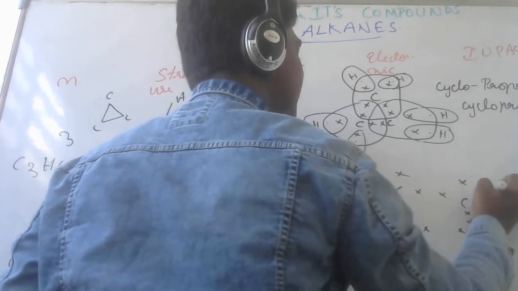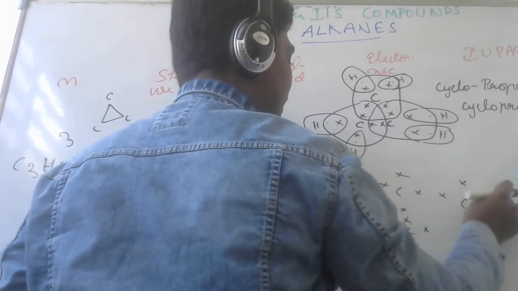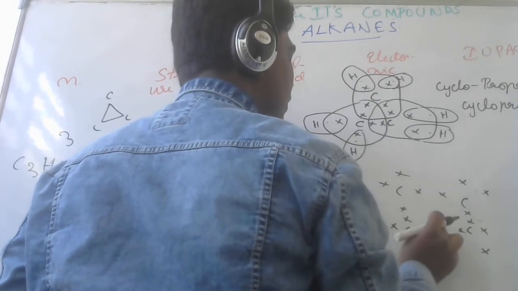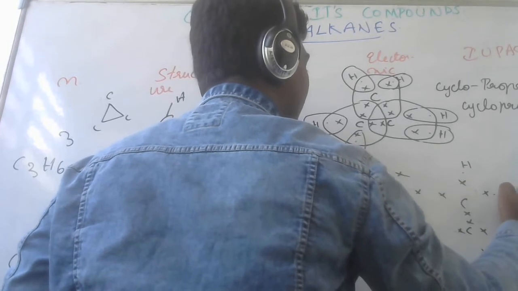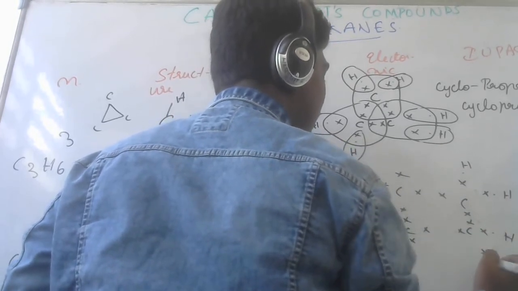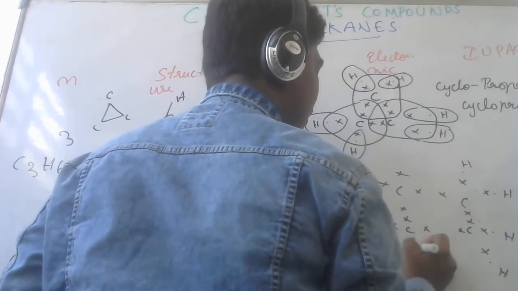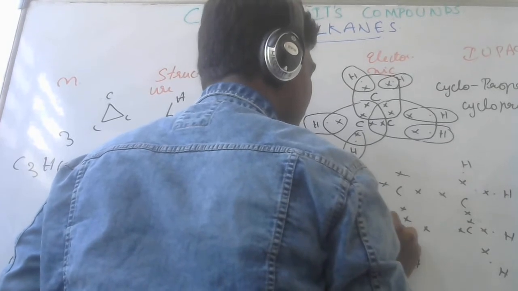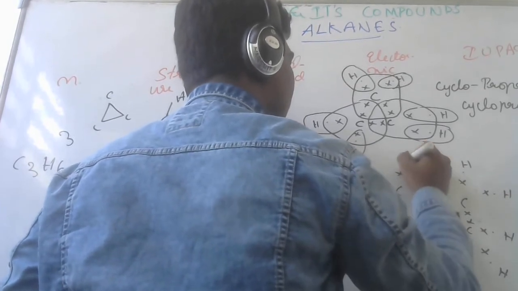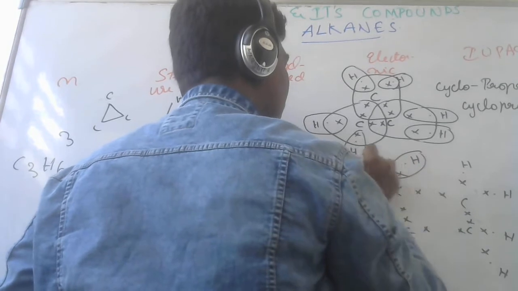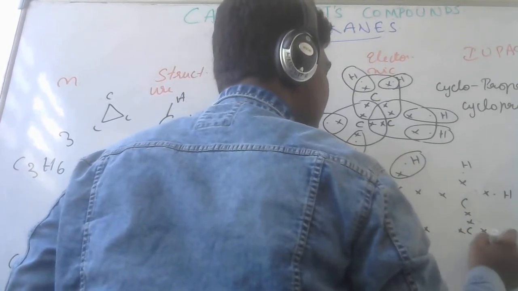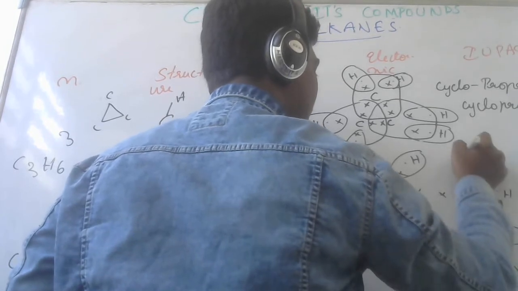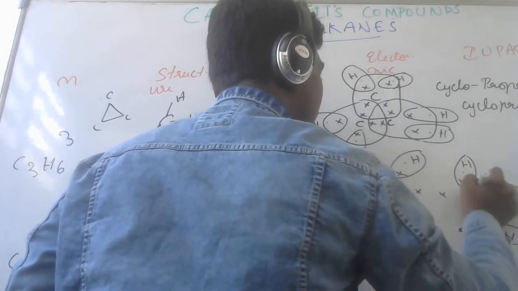So each carbon is having 4, and then one hydrogen at each position. This is the electron dot structure for N equals 4.